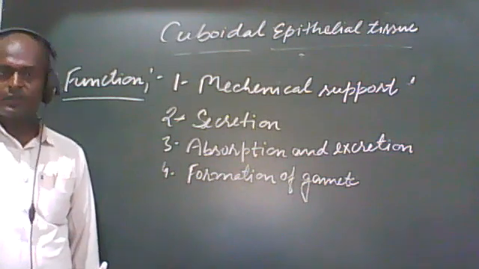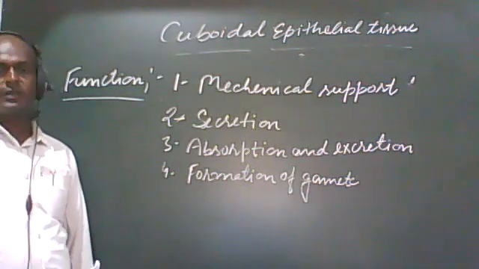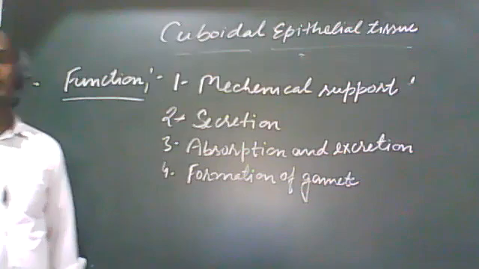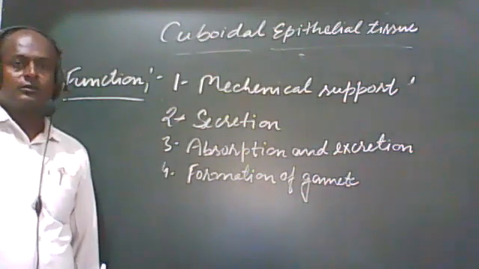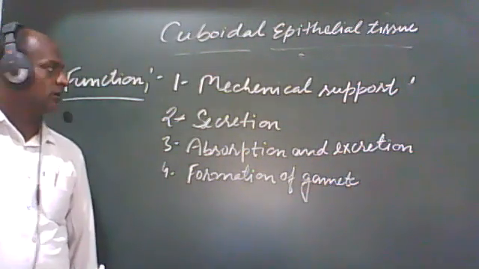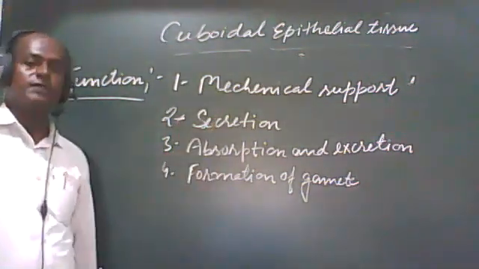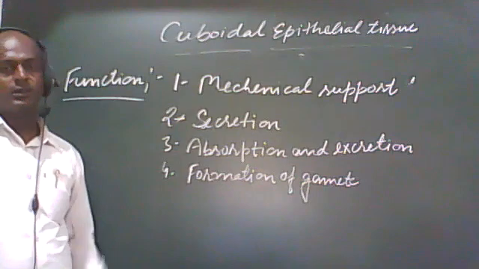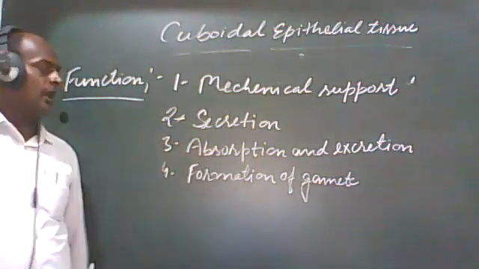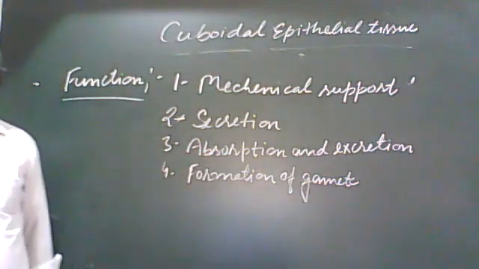If it is present in the digestive tract, then we know there is secretion of many types of digestive juices also. So we can say that the cuboidal epithelium is helpful in secretion.